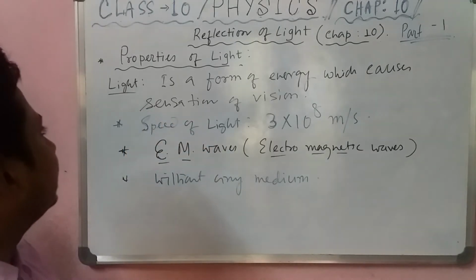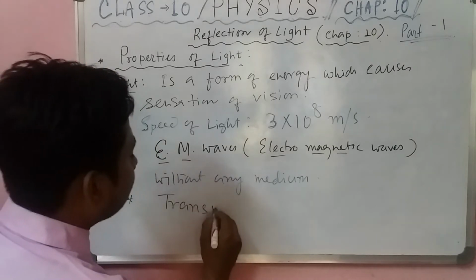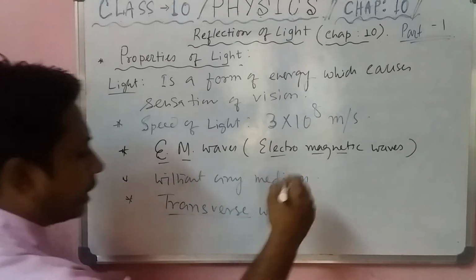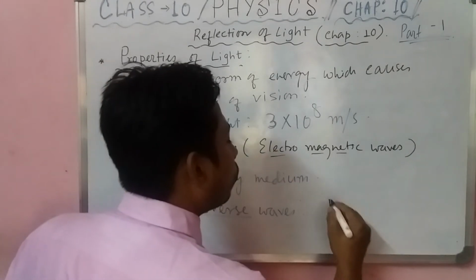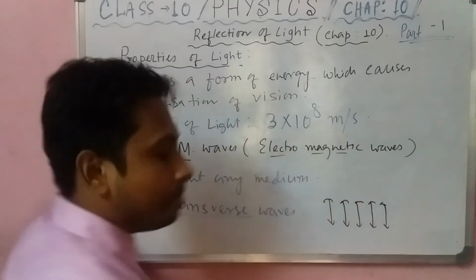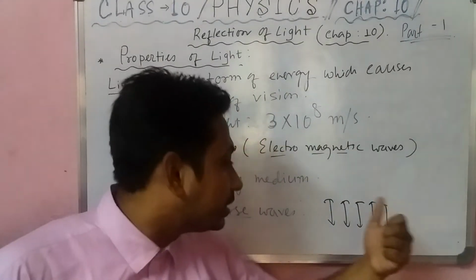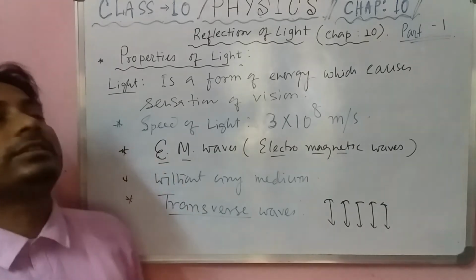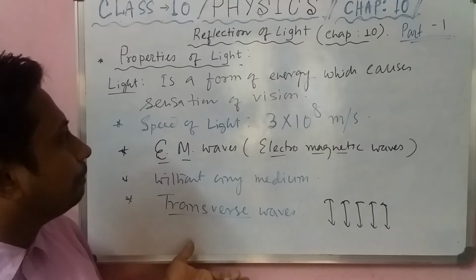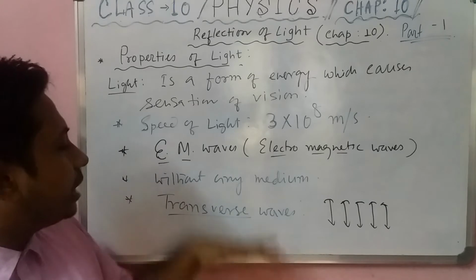So these are the properties, and the next property, these are called transverse waves. Light is a transverse wave. Transverse means medium particles vibrate perpendicular to the direction of propagation. The perpendicular term is actually transverse. So light is a transverse wave. Got it? So these are the properties: it can travel through vacuum, speed of light, without any medium, transverse wave.